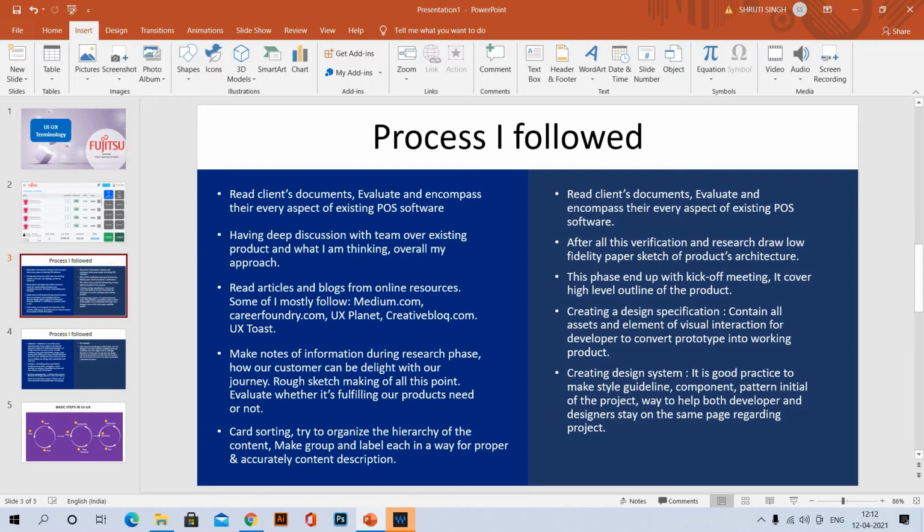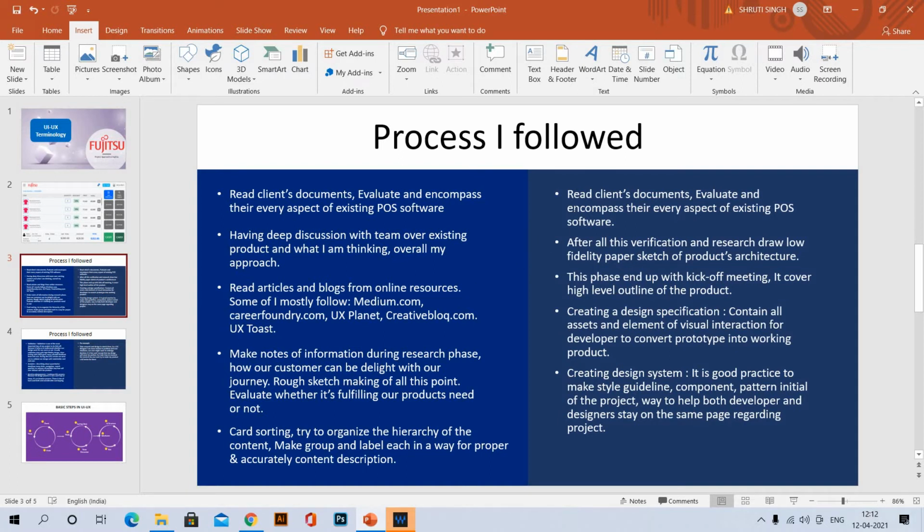After that, card sorting. While we think or design, there is in between a section where card sorting helps us organize our content over our project: how the user will interact with the product, which content will show the user first, where the positioning of the content should be, or what features and facilities we are going to give our user so that it will delight our user.